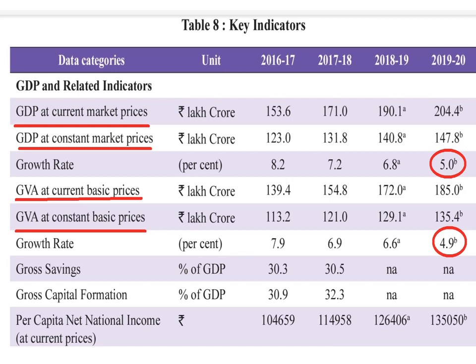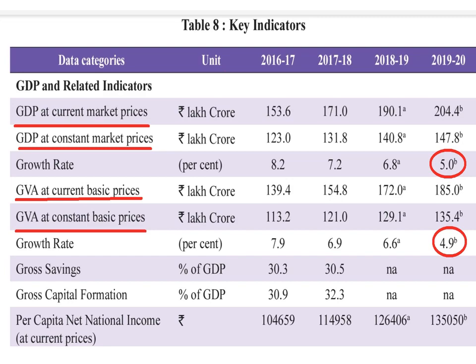On the other hand, GVA at current basic prices and GVA at constant basic prices are calculated on the basis of value addition done by the companies in the economy, and the growth rate of GVA was 4.9%. Since 5 is among these two values, 4.9 and 5, and 5 is the higher value, it has been taken as the correct value of the GDP of the year.